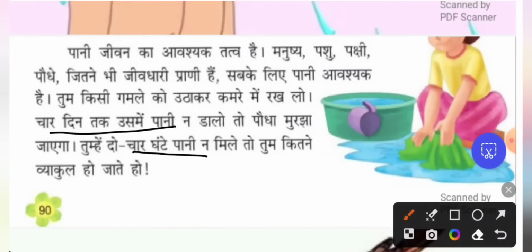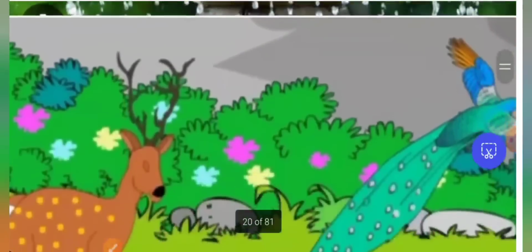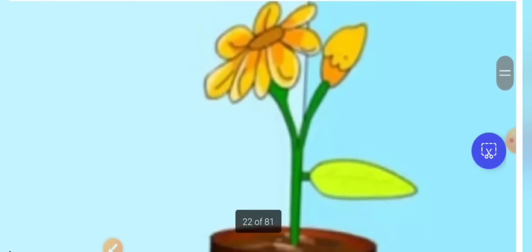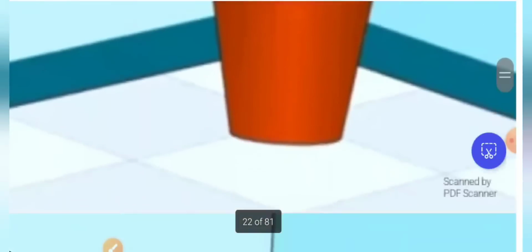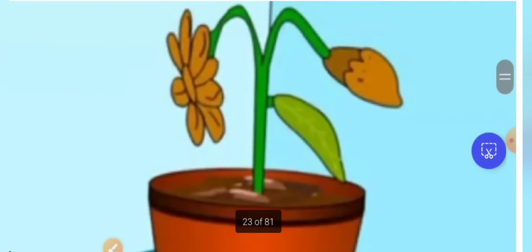If you don't get water for 2 to 4 hours, you become so restless, right? We become restless. Also the birds need water, animals also need water. Every living creature needs water. So we also use water for our daily routine. If you take the plant and keep it inside your house without pouring water for 4-5 days, it will become so dry.